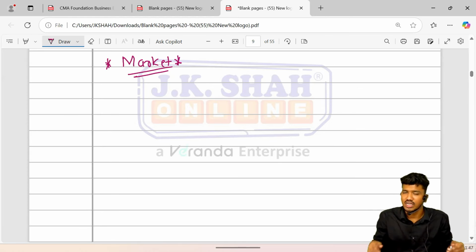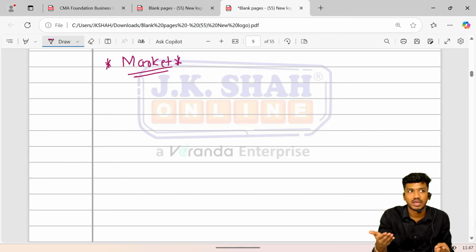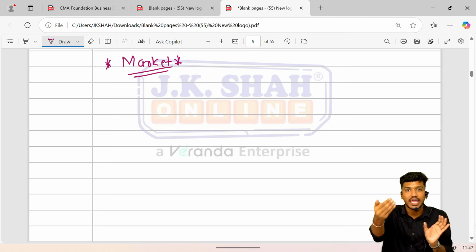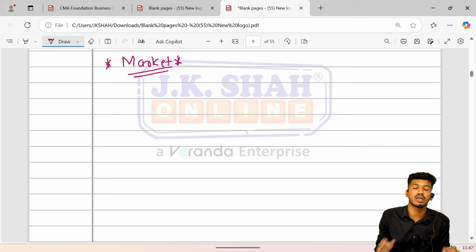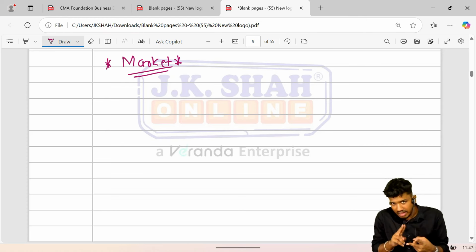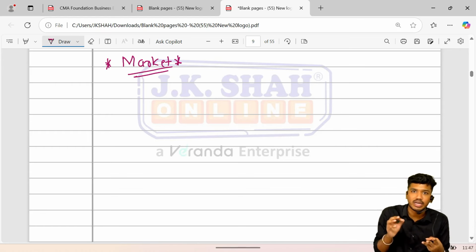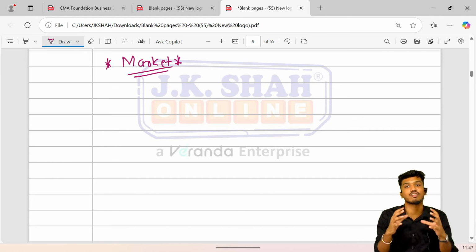In market, definitely there would be a seller, also there would be prospective buyers. They would be buying and selling something which is called a product or service in exchange of price. I hope you have understood by far what the essentials of market are. In market, there exists buyer and seller for buying and selling products or services in exchange of price. So these are the essentials of market.